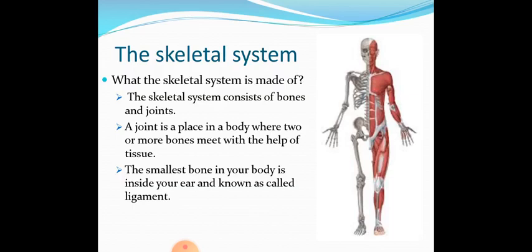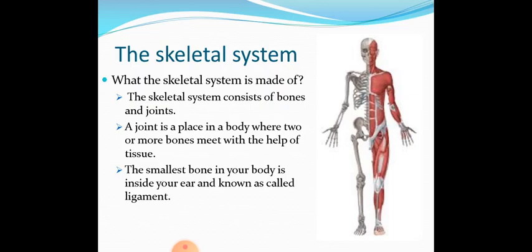It is a framework of bones that helps to, number 1, give strength and support to the body. For example, the backbone, called the spine, helps you to stand straight. It frames the shape of your body. It protects some very important organs inside your body. For example, the skull protects the brain, while the rib cage protects the lungs and the heart. It also moves the body. So without the skeletal system, our body cannot stand.